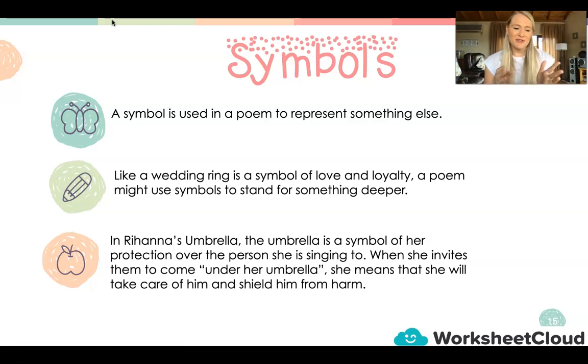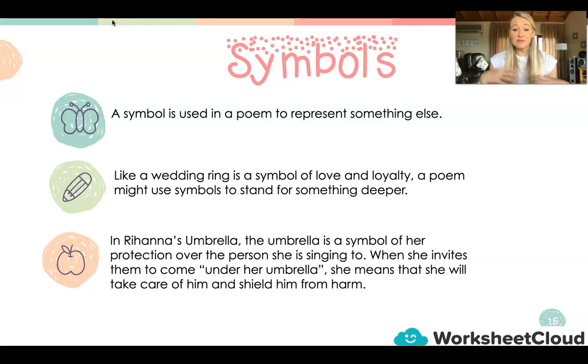So a lot of you might know a Rihanna song, Umbrella. I'm not even going to try and sing it because I think I might scare you away and you're not going to come back. But in her song Umbrella, the actual umbrella of the song is a symbol of her protection over the person she is singing to.